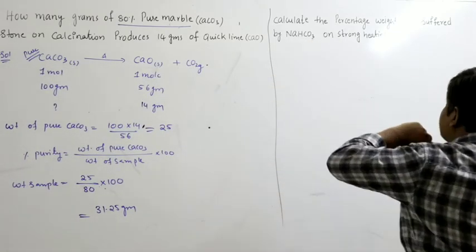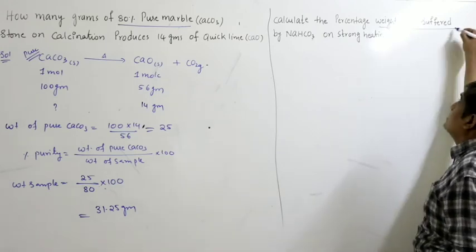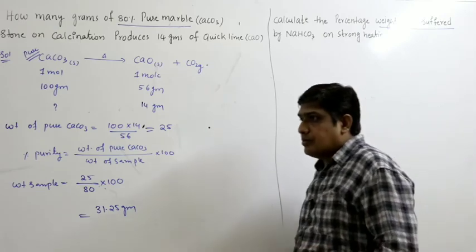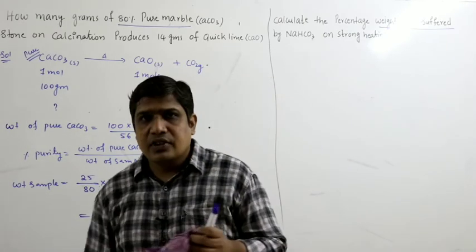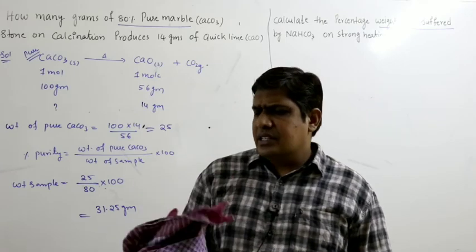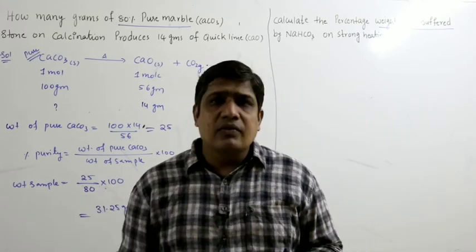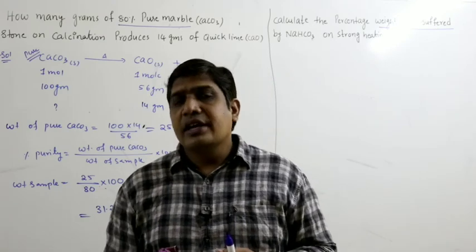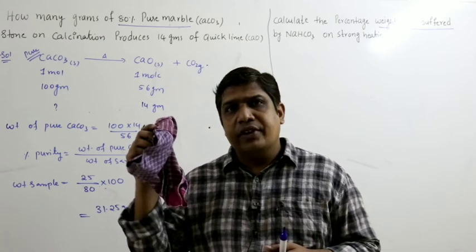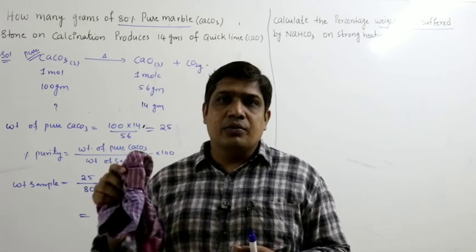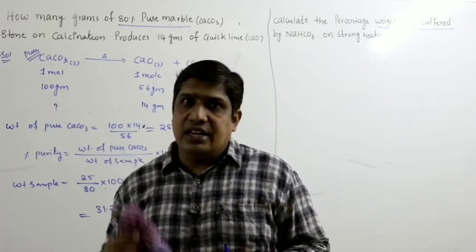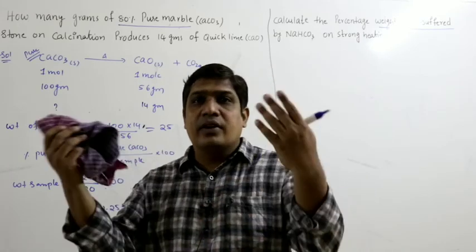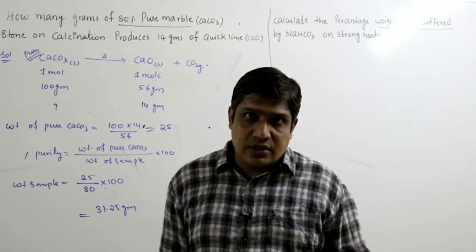Calculate the percentage weight loss suffered by sodium bicarbonate on heating. Suppose if I take say this kerchief, it is dry kerchief, say its weight is some 5 grams. If I dip in water, it absorbs water, its weight increases. Say its weight is 8 grams, let us assume. Initially its weight is 5 grams, when I dip in water and remove, its weight is 8 grams. If I dry it, the weight will decrease because water present in it will be vaporized.